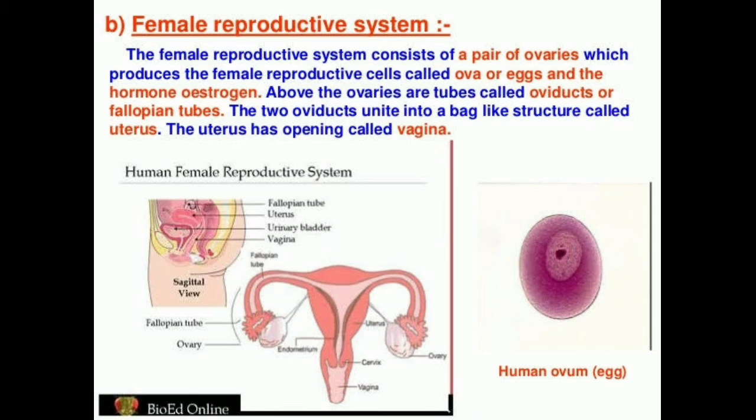So the two oviducts connect to a bag-like structure called uterus, or we can say the womb. What is the function of a uterus? The growth and development of a fertilized ovum into a baby takes place in the uterus. And the uterus is connected through a narrow opening called cervix to another tube called vagina in the woman's body. So vagina is a tubular structure, and vagina is also called the birth canal because it is through this passage that the baby is born after the completion of development inside the uterus of the mother. So this is about the female reproductive system.